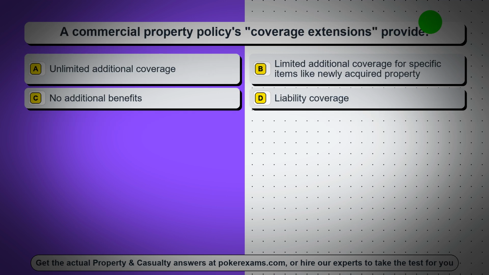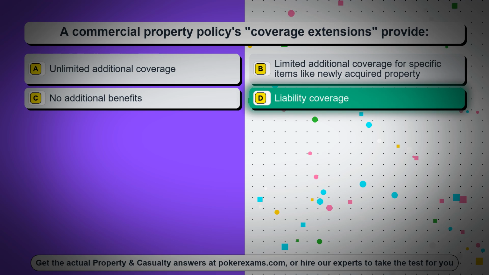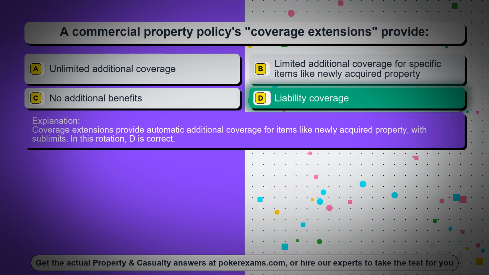Question 94. A commercial property policy's coverage extensions provide, Option A, unlimited additional coverage. Option B, limited additional coverage for specific items like newly acquired property. Option C, no additional benefits. Option D, liability coverage. The correct answer is option D, liability coverage. Coverage extensions provide automatic additional coverage for items like newly acquired property, with sublimits. In this rotation, D is correct.